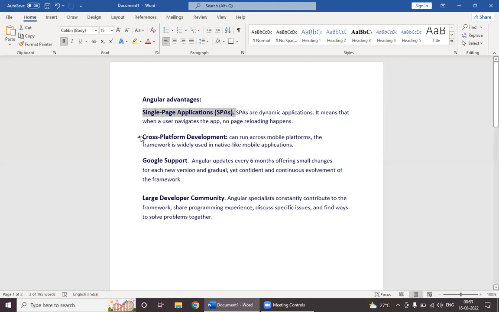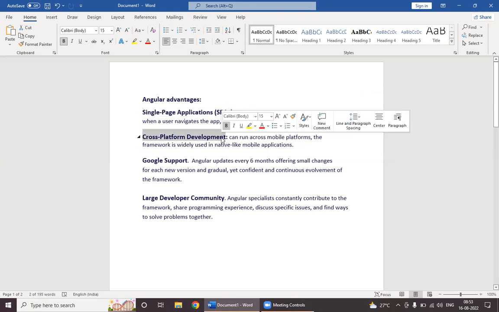And the second one is cross-platform development. Earlier, if we take ASP.NET or Java applications, they were used to run as web applications only, so we could run those applications on a desktop only.